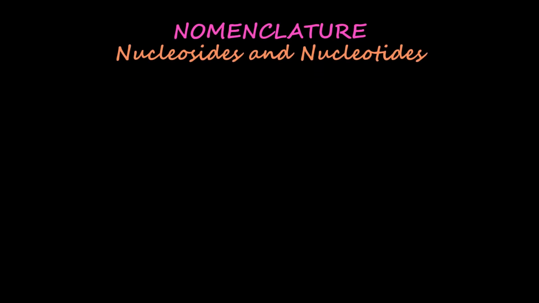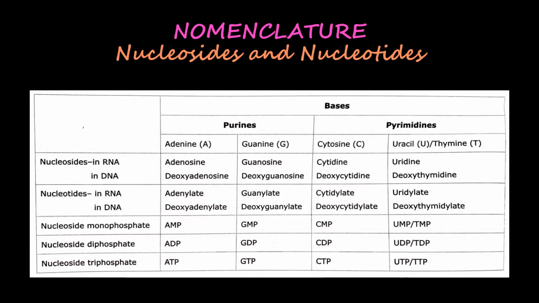Now we talk about the nomenclature of nucleosides and nucleotides. Here is a table which will summarize and help you understand how we name them. When naming nucleosides in RNA, they are called adenosine, guanosine, cytidine, uridine. But when naming nucleosides in DNA, it's deoxyadenosine, deoxyguanosine, deoxycytidine and deoxythymidine. So there is thymidine in place of uridine.